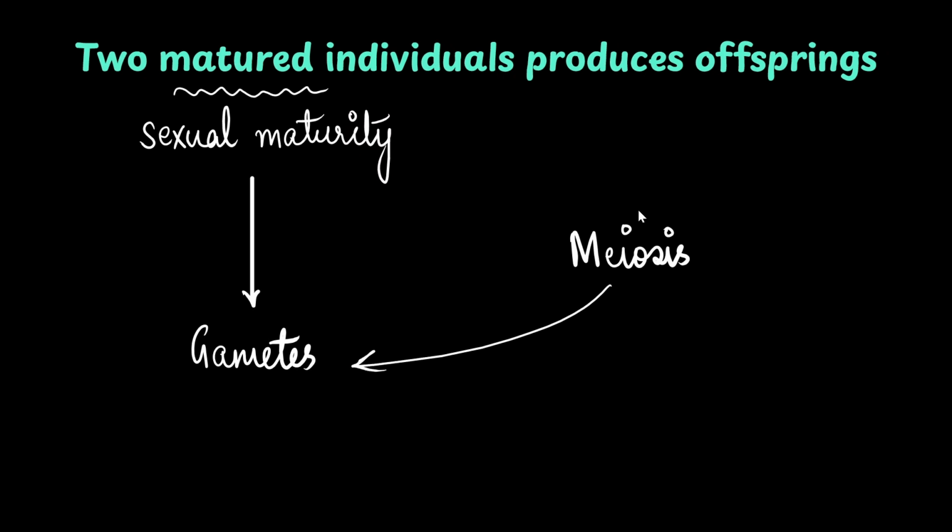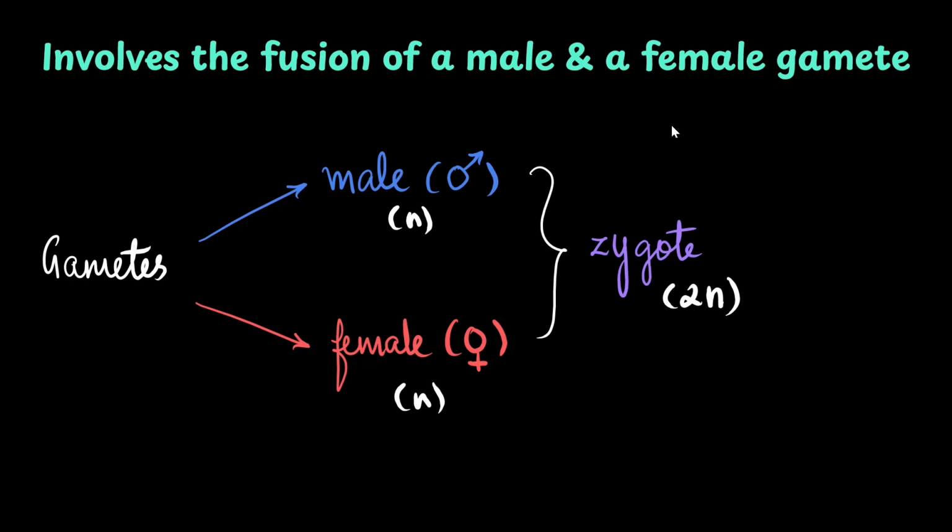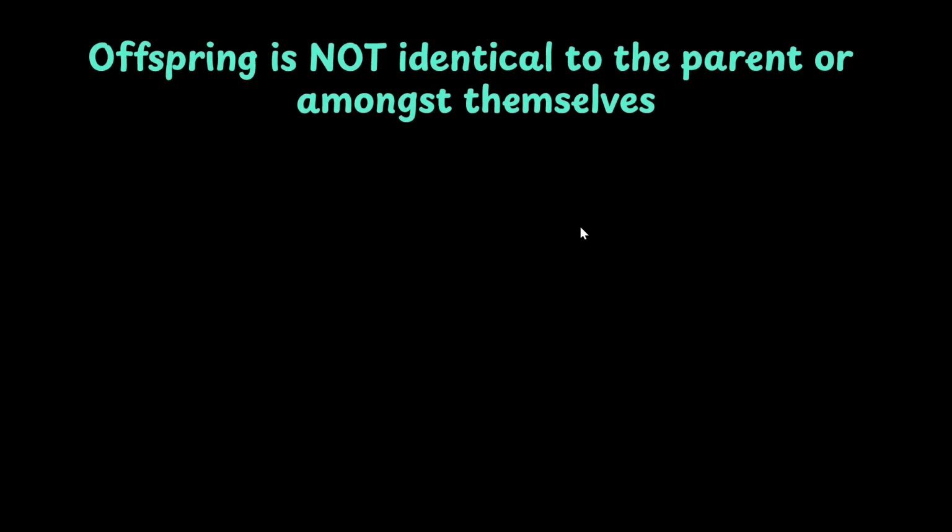When organisms attain sexual maturity, they produce gametes by the process of meiosis. And because they are produced by meiosis, the gametes are going to be haploid. The process involves a fusion of a male and a female gamete. Both these gametes are haploid. When they fuse together, they give rise to a zygote, which is diploid. Unlike asexual reproduction, the offsprings in sexual reproduction are not identical to the parent, nor are they identical amongst each other.